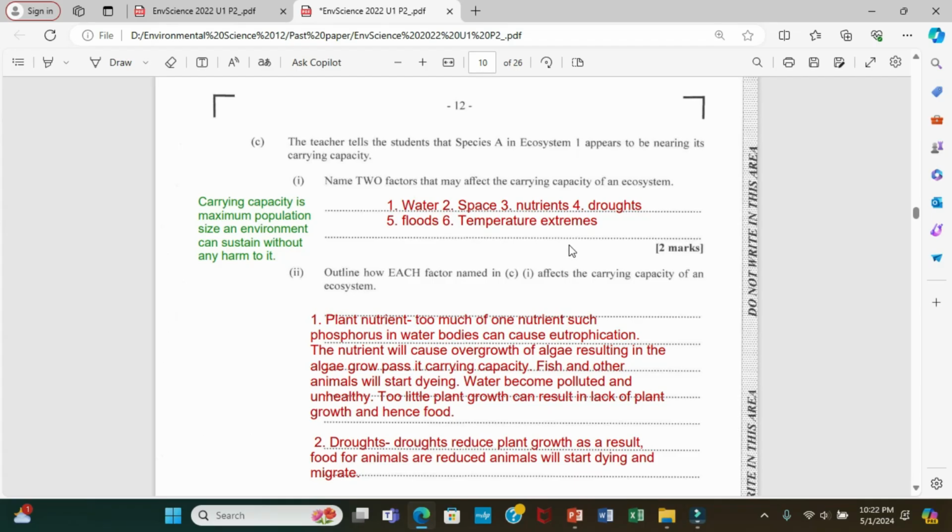So when an ecosystem reaches its carrying capacity, it means everything is balanced. No stress, no lack of food, no lack of nutrients, no drought, temperature just nice. Alright? That's when our ecosystem has reached its carrying capacity.